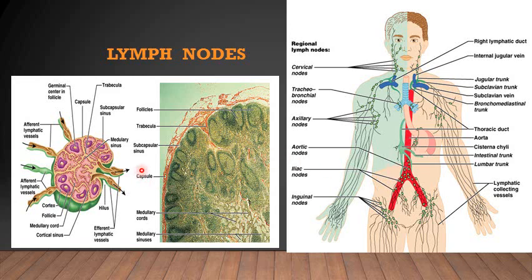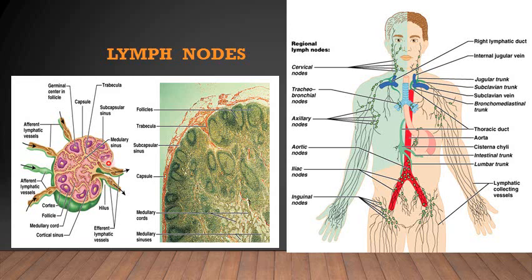Here if you see its internal structure, it resembles a bean, and it is known as a bean-shaped structure. This is the hilum of the lymph node, through which the lymph channels enter. These rounded structures are the follicles; in histology you will study them in detail. They make up the cortex of the lymph node, and in the center there is the medulla. They have B and T lymphocytes, and they have a very important role in the immunity of the human body.